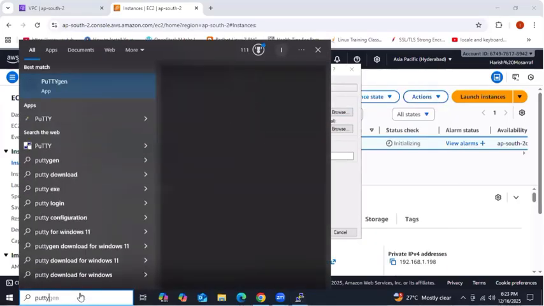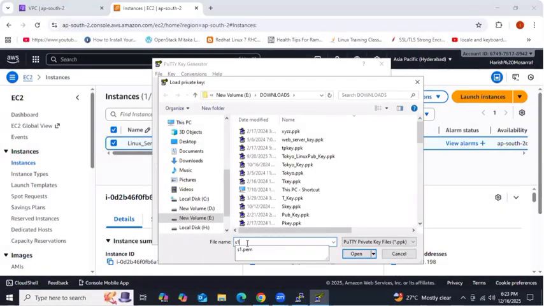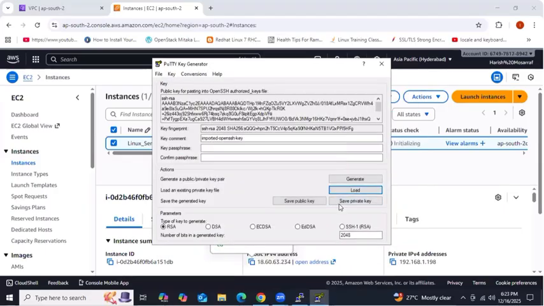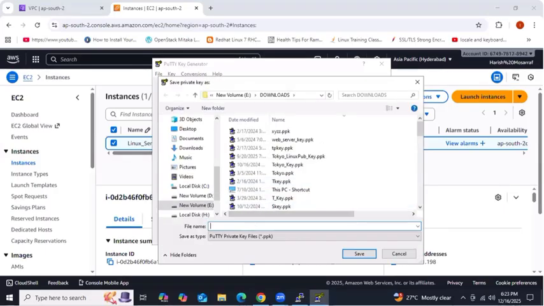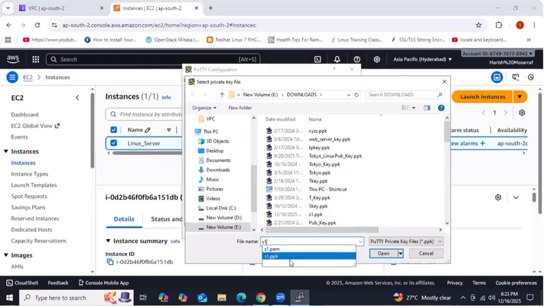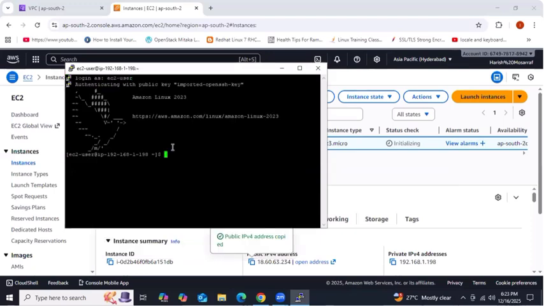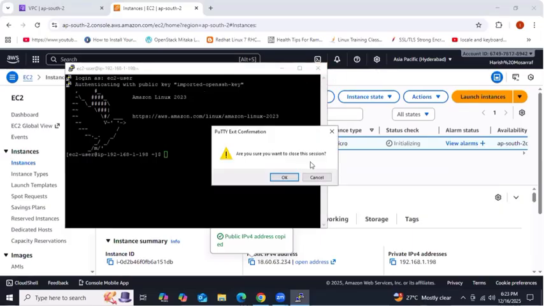How to convert? PuTTYgen. Launch PuTTYgen, and then load the S1 PEM key and save it as PPK. Save, close, then browse S1 PPK. Accept the security alert. Got it? So we launched the VPC and then we launched the instance into that particular VPC. So yesterday we did, guys, like that.